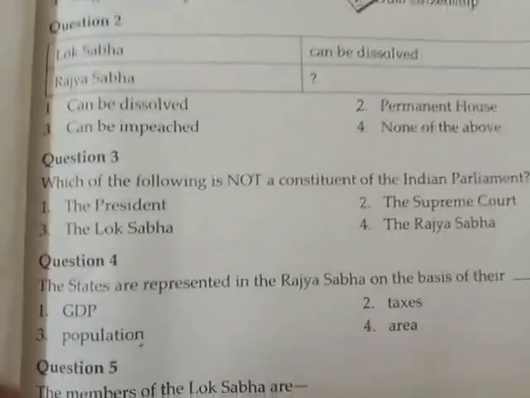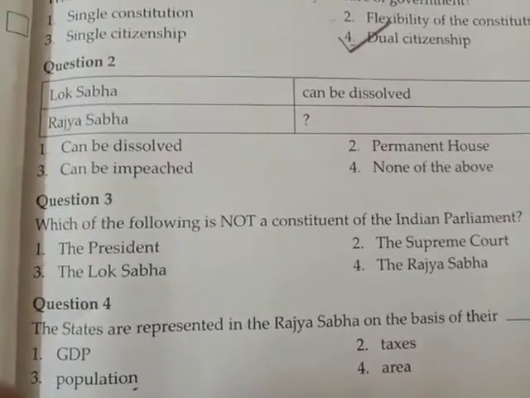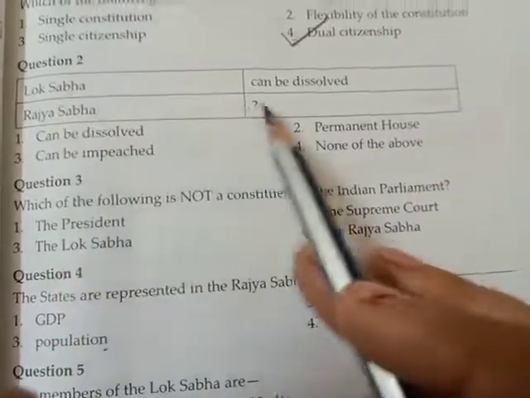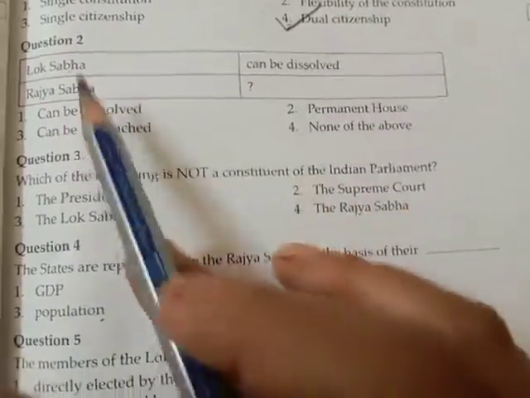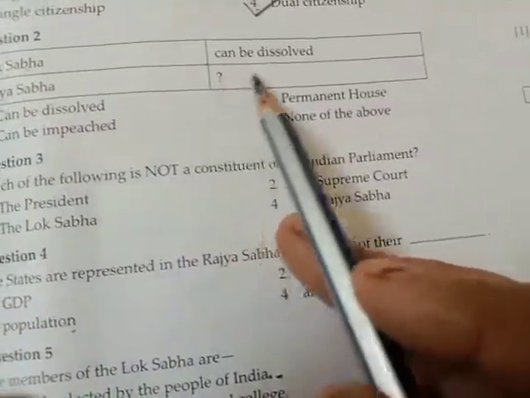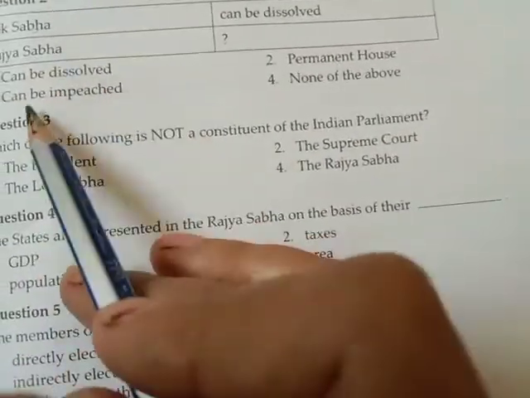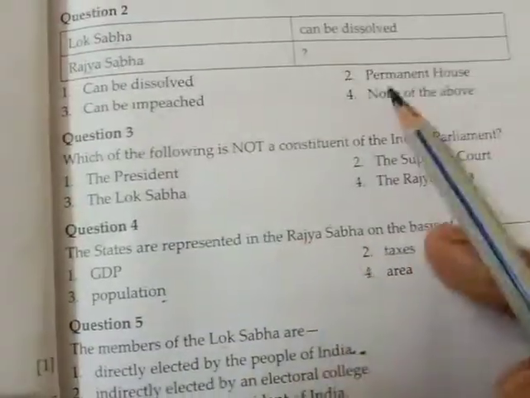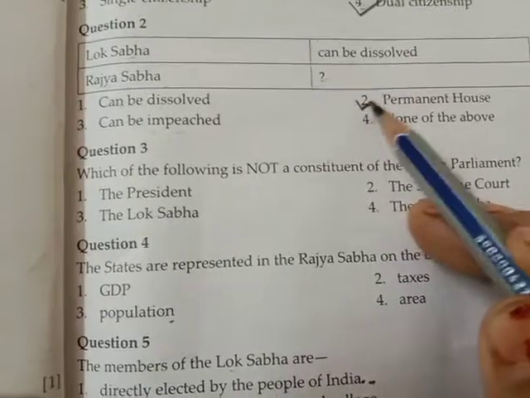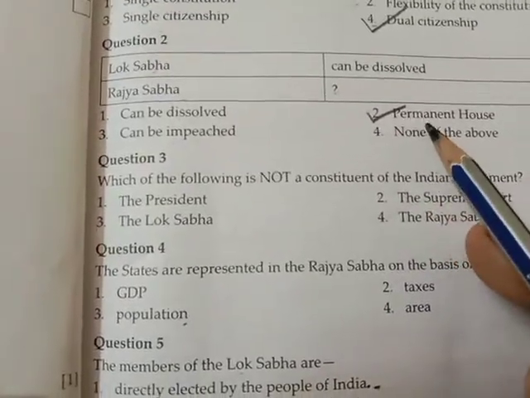Now, question number 2, you can see. Lok Sabha can be dissolved. Rajya Sabha cannot be dissolved. So it can be dissolved, can be impeached, or is a permanent house. So option number 2 is the correct answer: Lok Sabha can be dissolved, Rajya Sabha is the permanent house.